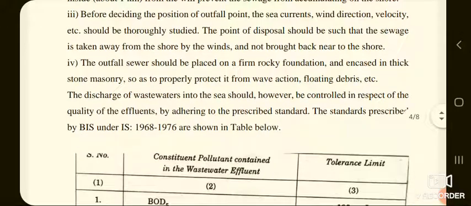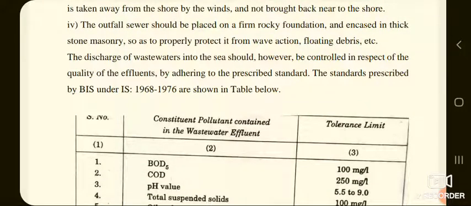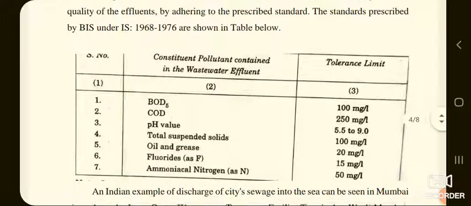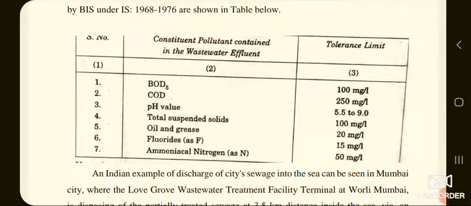The discharge of wastewater into the sea should, however, be controlled in respect of quality of the effluents by adhering to the prescribed standards. The standards prescribed by BIS, that is Bureau of Indian Standards, under IS 1968-1976 are as shown below in table. This particular table shows the constituent pollutant contained in the wastewater effluent as well as tolerance limit here.